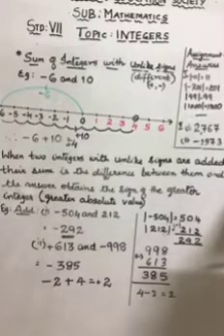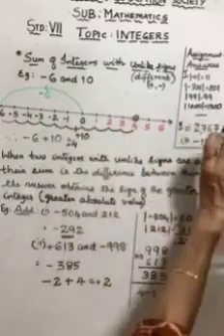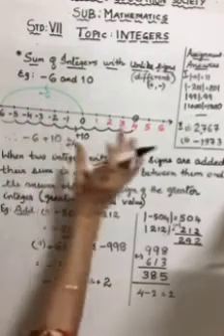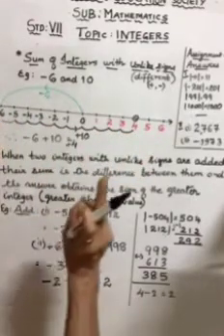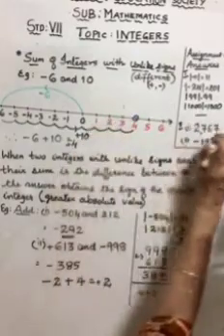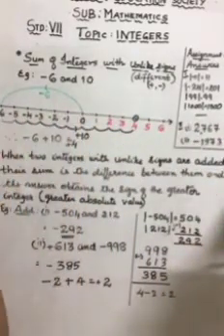Second rule: the sum of 2 or more negative integers is negative. Sum of positive integers, positive. Sum of negative integers, negative. In both cases, they have like signs, same signs. So you are adding, no confusion. Here also you are adding, no confusion.